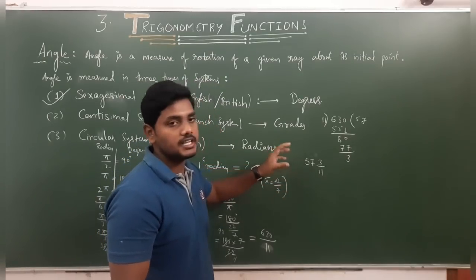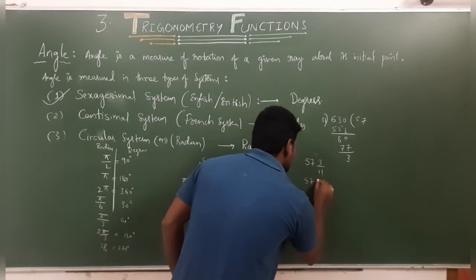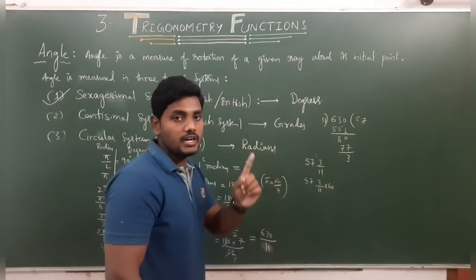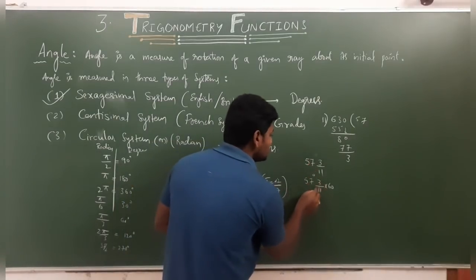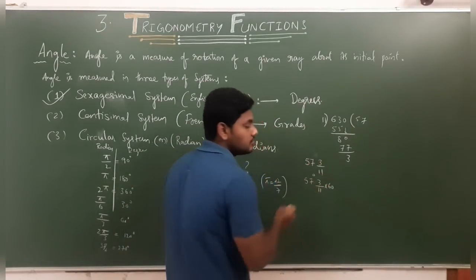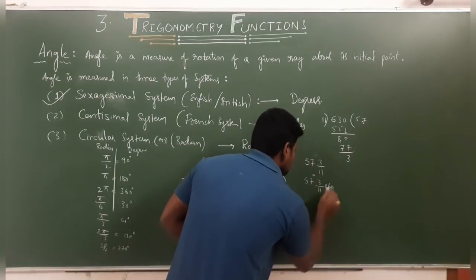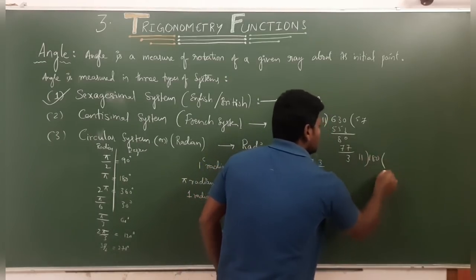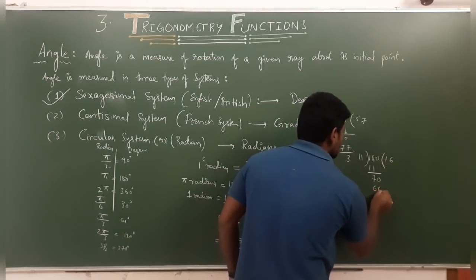Now again, degrees can be converted into minutes. What we need to do is 57 into 3 by 11 into 60. Why? Because 1 degree is equal to 60 minutes, right? So this is 57 degrees 3 by 11. 3 by 11 is also degrees, so 3 by 11 in terms of minutes is 3 by 11 into 60, which will be 180 by 11. Again you simplify: 11 ones 11, 70, 11 6s 66.